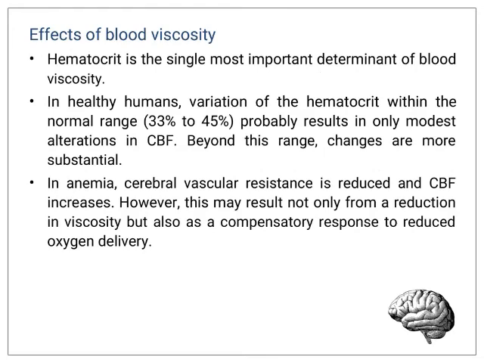Effects of blood viscosity. Hematocrit is the single most important determinant of blood viscosity. In healthy humans, variation of the hematocrit within the normal range, 33% to 45%, probably results in only modest alterations in CBF. Beyond this range, changes are more substantial. In anemia, cerebral vascular resistance is reduced and CBF increases. However, this may result not only from the reduction in viscosity but also as a compensatory response to reduced oxygen delivery.